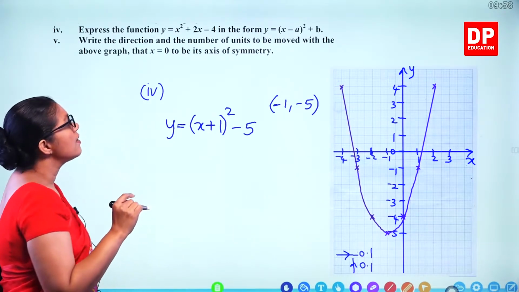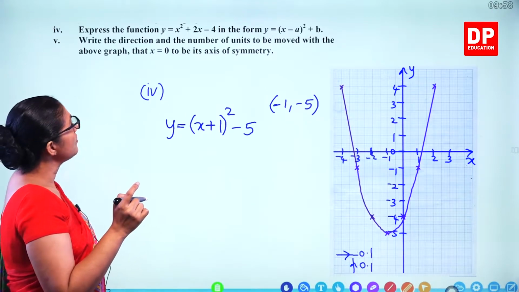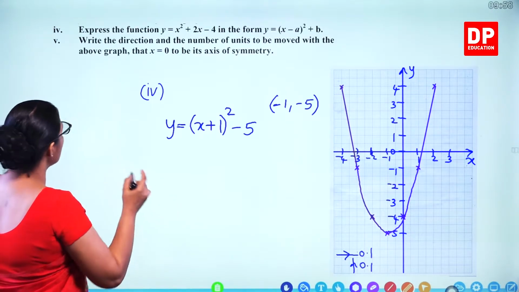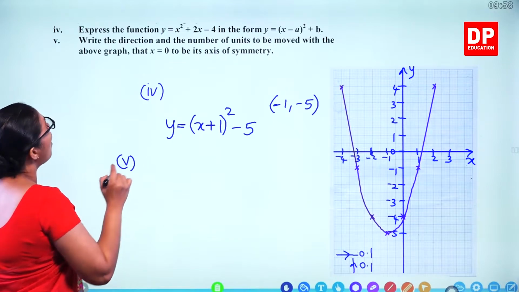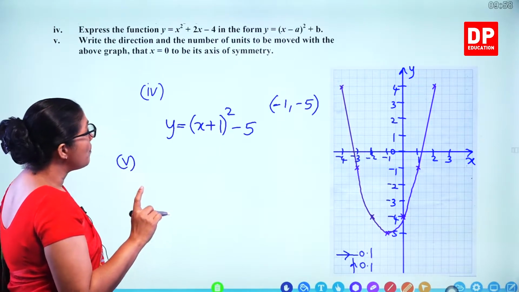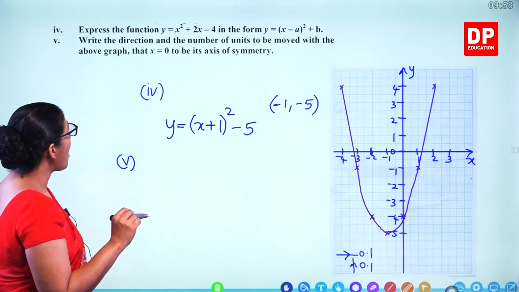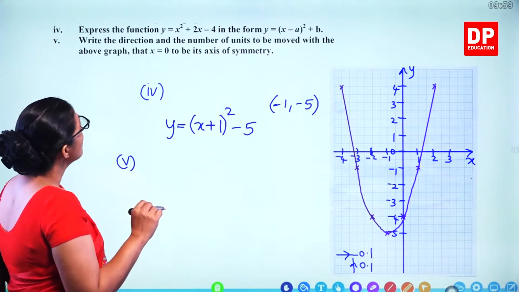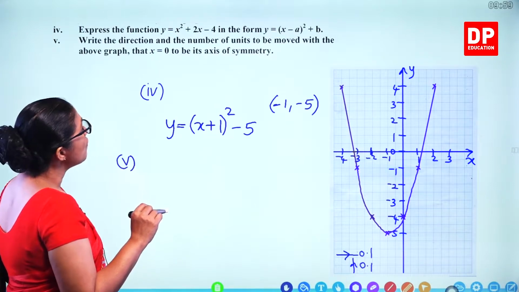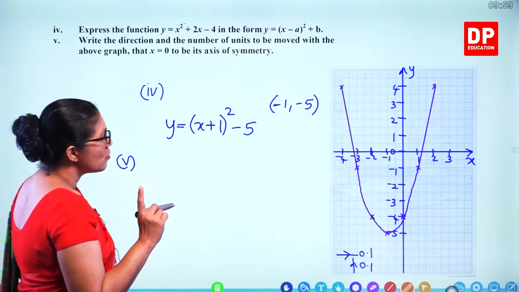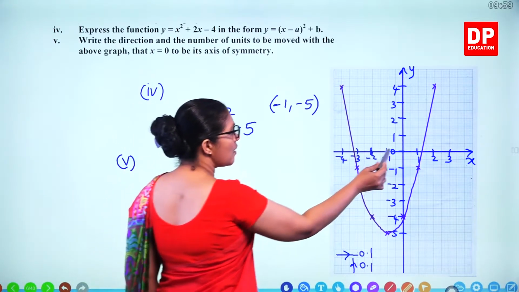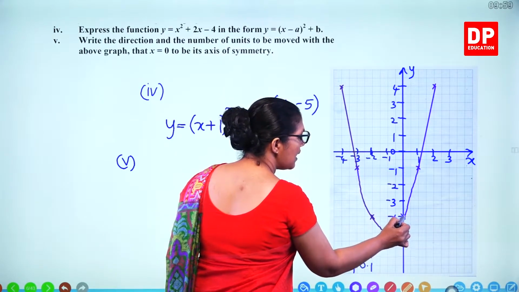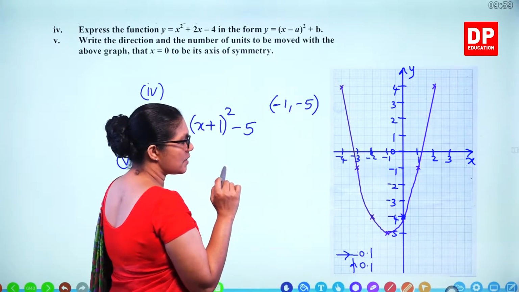So this is the squared term. Write the direction and the number of units to be moved with the above graph, that x equals 0 to be its axis of symmetry. So that means when x equals 0, this is the y-intercept.